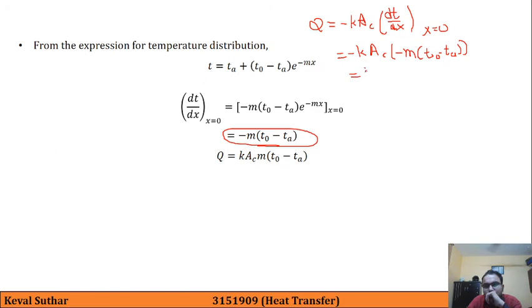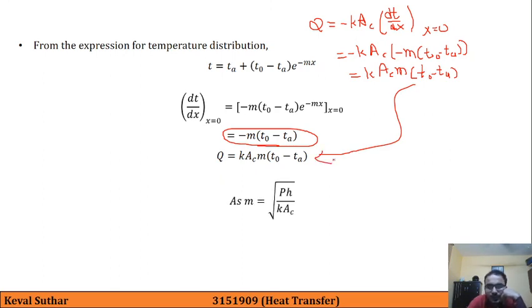So this is nothing but k AC m into T0 minus Ta, and the same formula is written over here also, as m is equal to square root of p into h divided by k AC. We can modify this equation and obtain this formula.